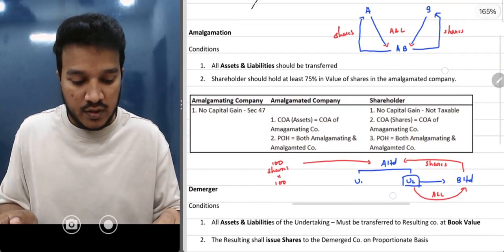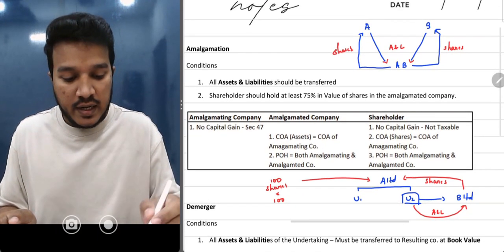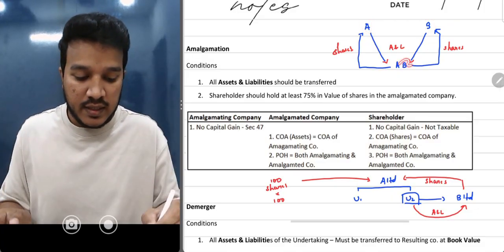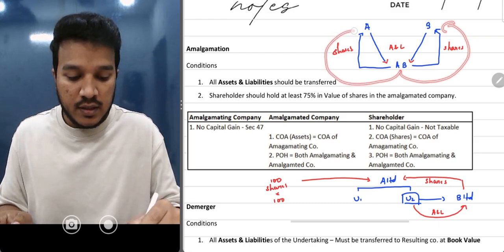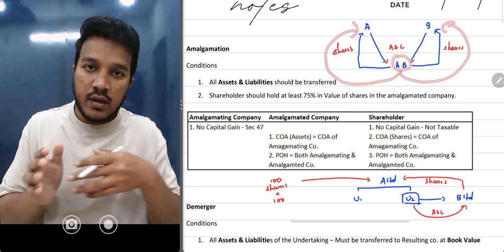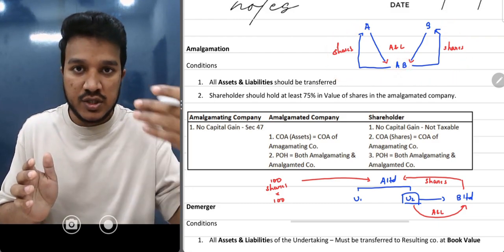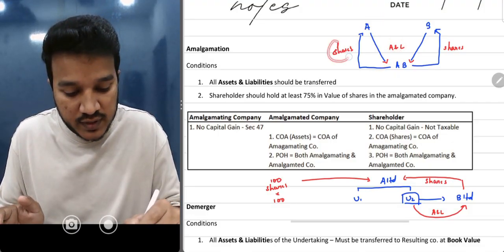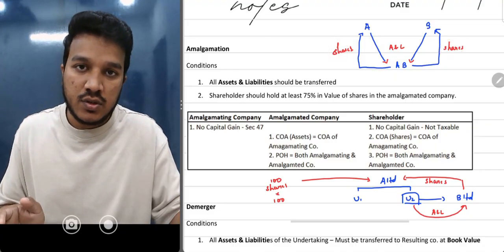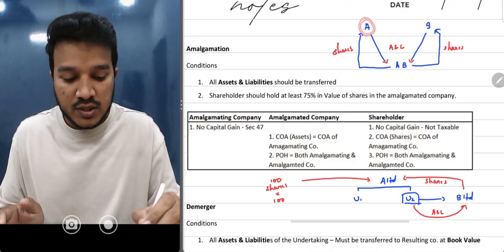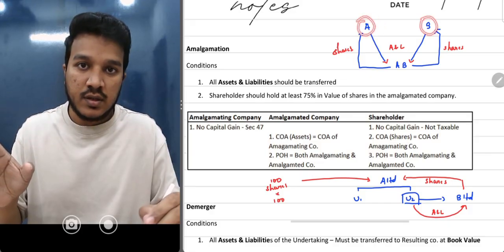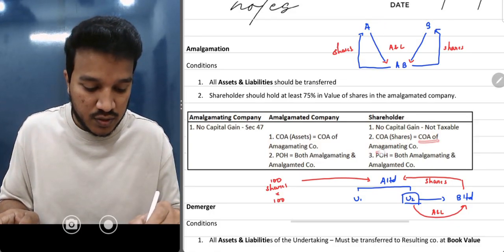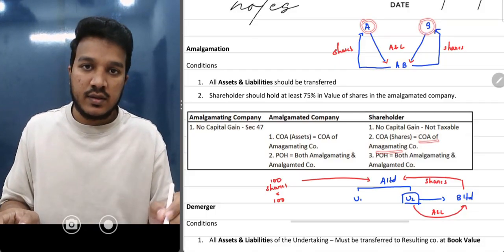Understood? Now the last one is your shareholder. Earlier there were shareholders in A Limited and B Limited. Now those two companies got closed down, and they are getting new shares from AB Limited. AB Limited is a new company issuing shares in return for assets and liabilities. What is the cost of acquisition of these shares? At some point in the past, shareholders must have purchased shares of these two companies. Consider that cost only. The cost of acquisition of the shares is the cost of acquisition of the amalgamating company shares.